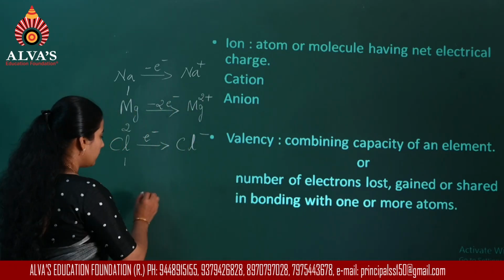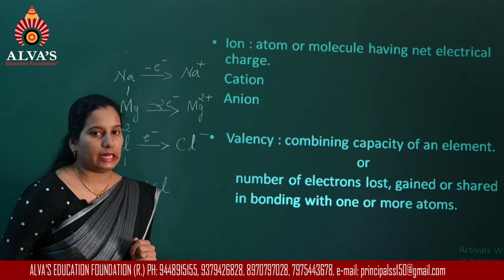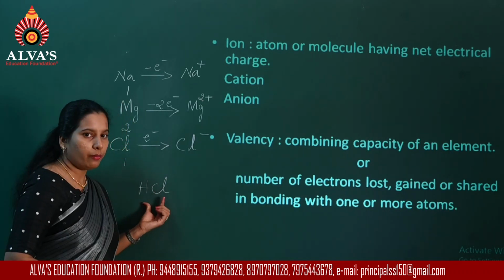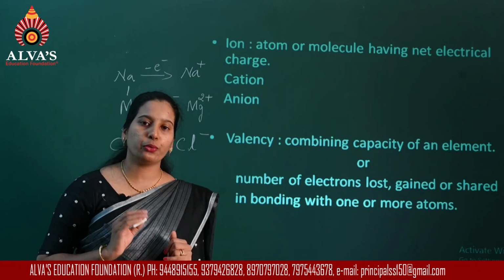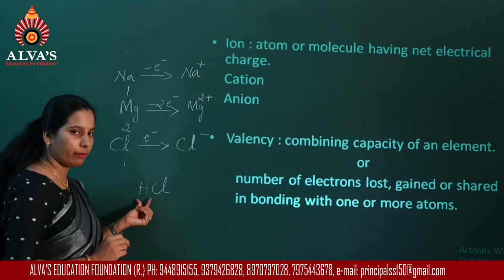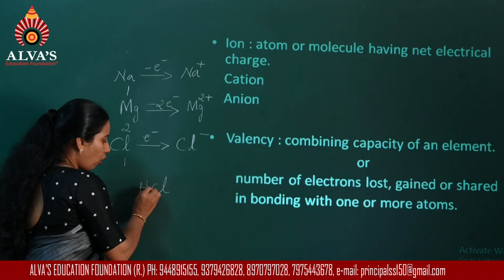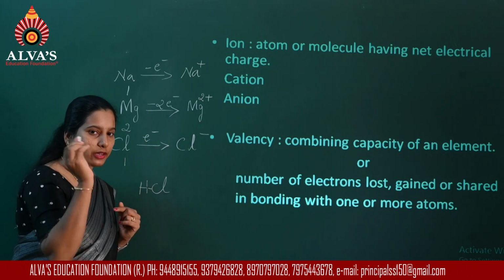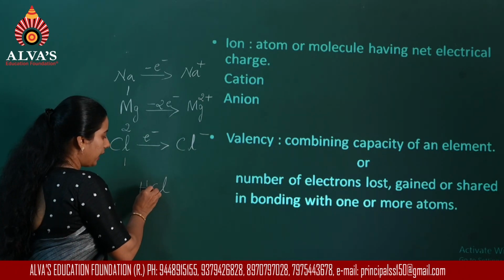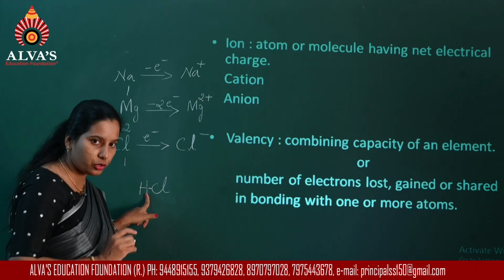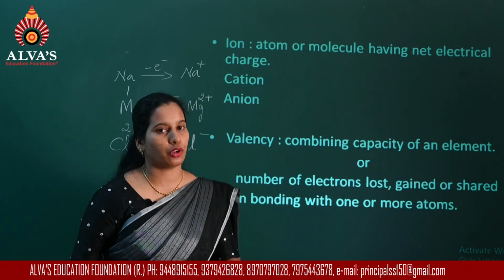Now I will consider a covalent molecule, HCl. In this molecule, there is mutual sharing of electrons during bond formation between hydrogen and chlorine. That bond I will represent with a dash. If you see the electronic configuration of hydrogen, the hydrogen atom has only 1 electron.